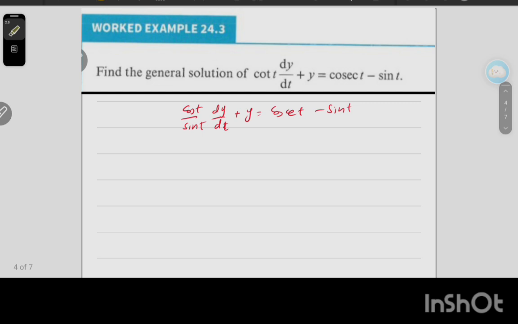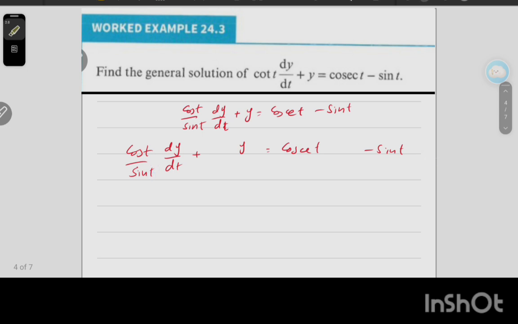Now by using the integrating factor, we have to write it in the form where the dy by dt term has coefficient 1. Now what do we have to multiply?